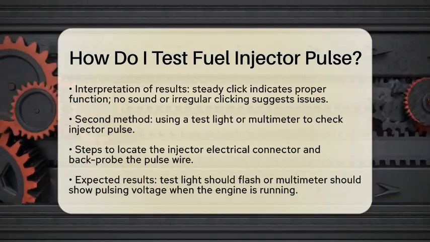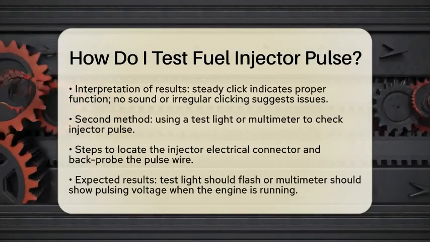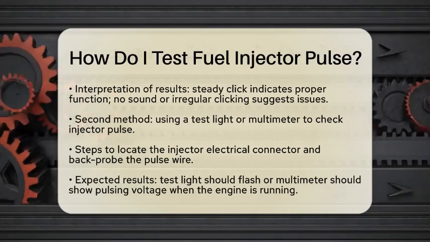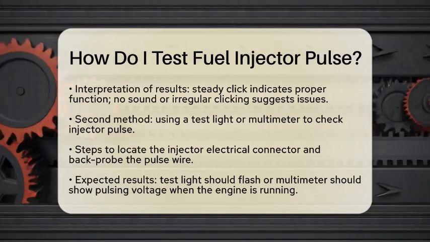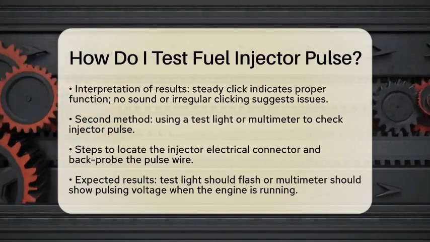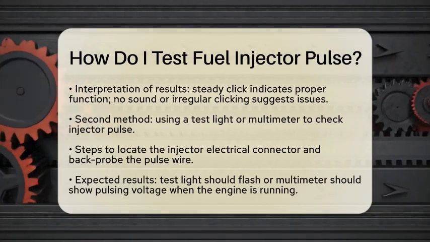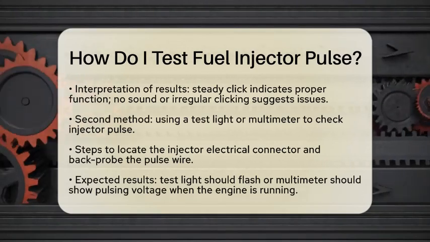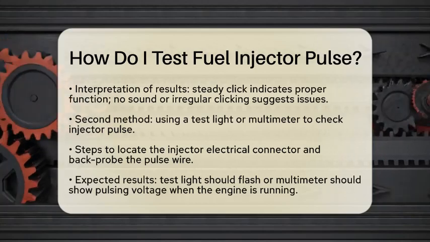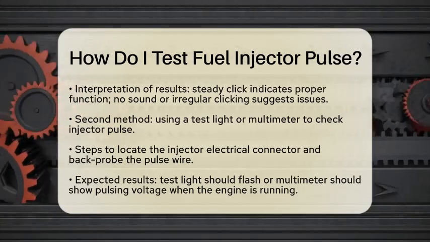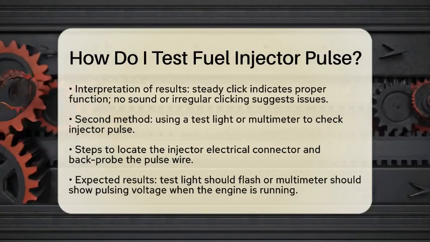Next, you can use a test light or a multimeter. Start by locating the injector electrical connector. Backprobe the injector pulse wire, which is usually the control wire coming from the engine control unit. Connect your test light or set your multimeter to measure voltage. When the engine is running or cranking, the test light should flash, or the multimeter should show a pulsing voltage signal. If there is no pulse, you may have an issue with the wiring, the engine control unit, or the injector driver.